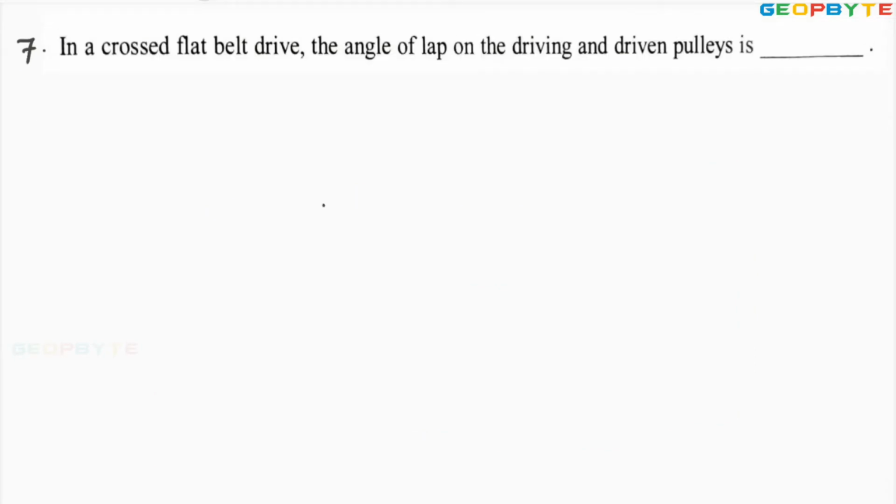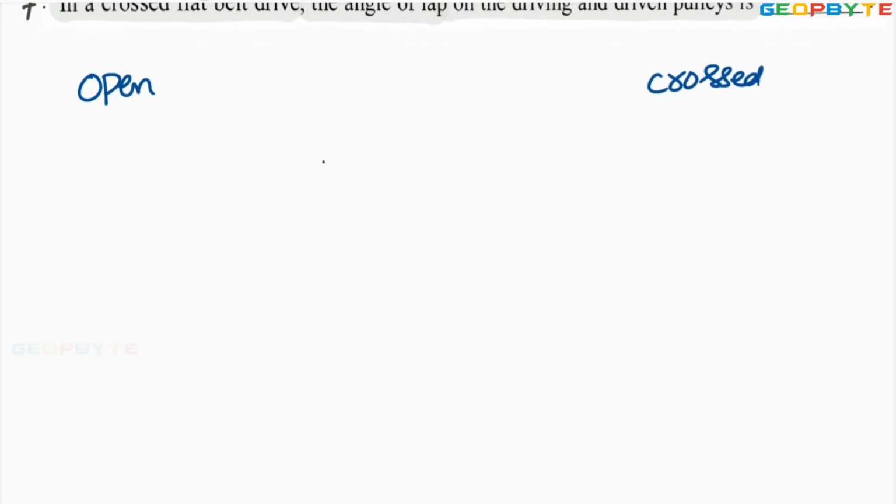Look at the 7th problem. In a crossed flat belt drive, the angle of lap on the driving and driven pulleys. Here, the belt drive is crossed belt drive. There are two belt drives. First one is open belt drive. Second one is crossed belt drive. The difference is like this.